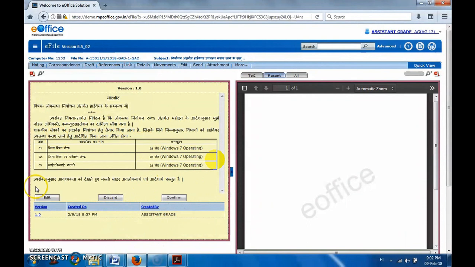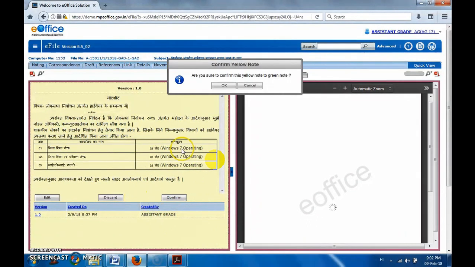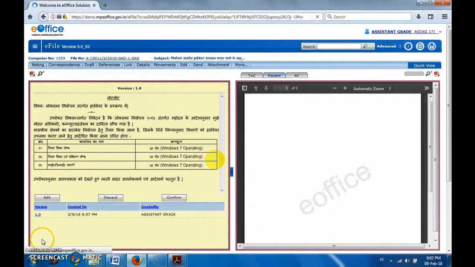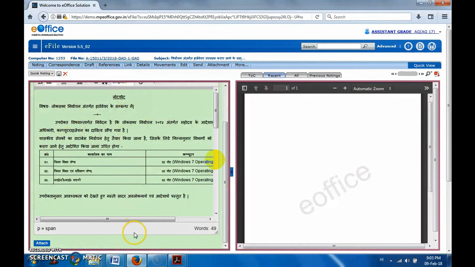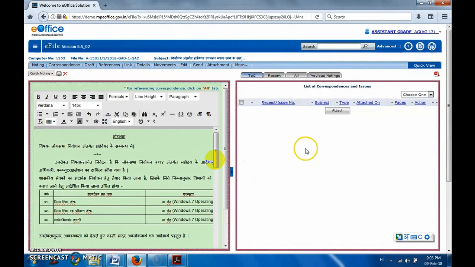Let's click on it. Now a new pop-up for confirmation asks whether you want to change the yellow note to a green note or not. Clicking OK. See, it is converted to a green note that is coming in green color. Now see below, the attach button is coming. I'm coming below. You will see a button here, this one. Using this we can attach anything related to this note sheet. Let me attach the same file having the order of operators for election duty under me. The attached file will help whom we are sending the note sheet to understand what exactly the order is.